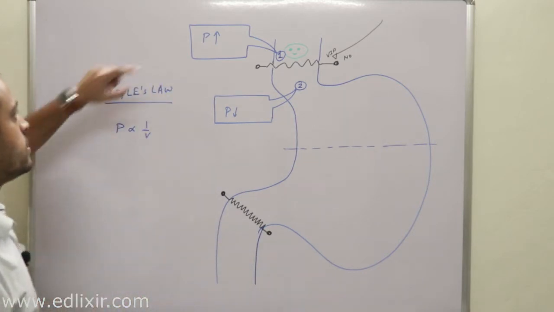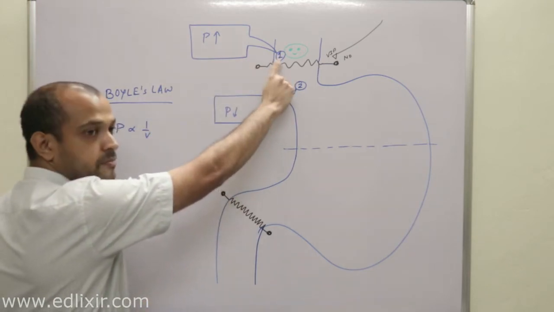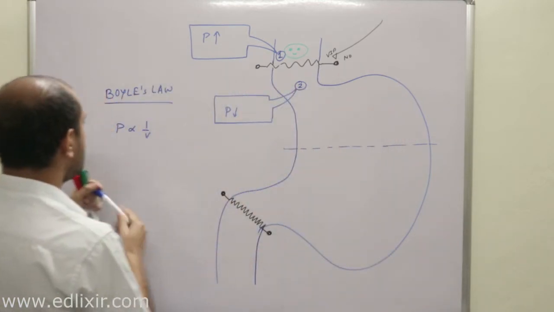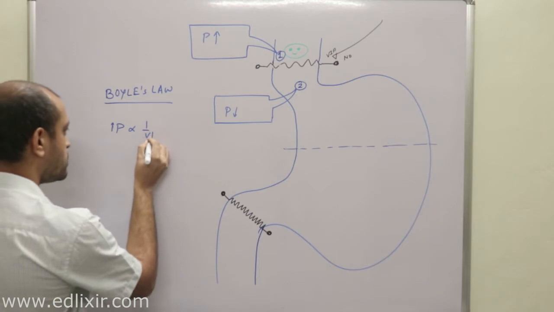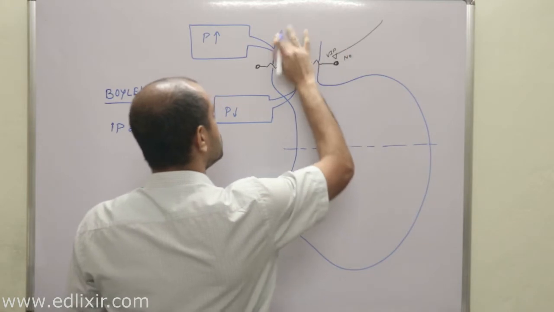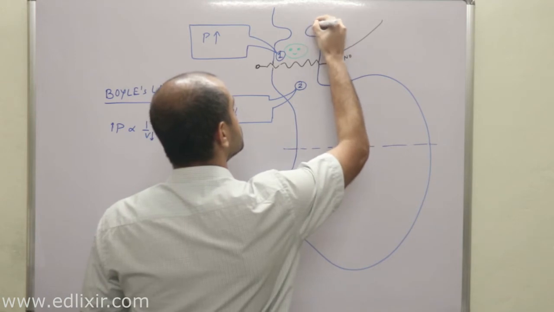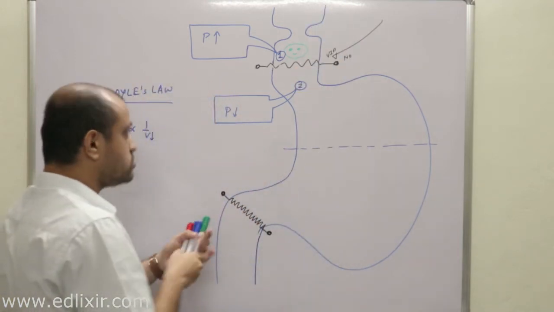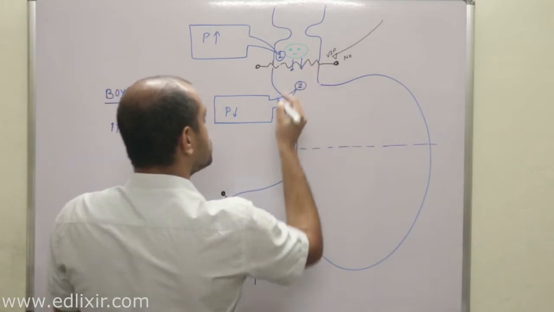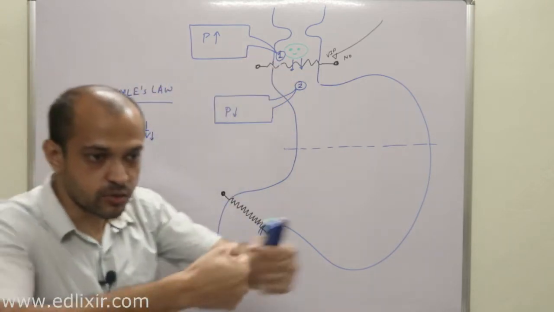Now, why am I telling this? Now listen. If we want to increase the pressure in the first area, what will we have to do? If we want to increase the pressure, we will have to decrease what? Volume. That means this area should now contract, so that due to this peristaltic wave, the food is pressurized to enter this area, because already the spring has loosened.